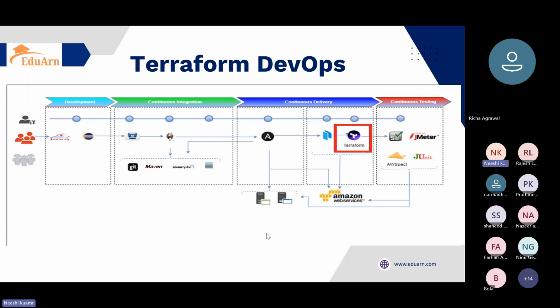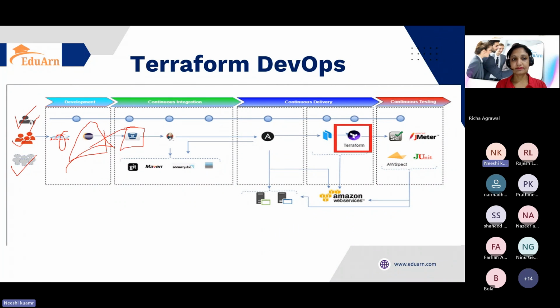Next. As a developer or system engineer, let's say you are a Java developer, you write the code with the help of Eclipse, then you push the code into a repository. Here there are a number of build tools like Jenkins, GitHub, Azure DevOps, Circle CI, or any other tools, and then we have Git, Maven. These are other supporting tools. Then the configuration management tool like Ansible will go and do some operations on-premises, right? Or in a cloud like AWS or Azure or any other cloud. And here you can see our Terraform tool is there, right?